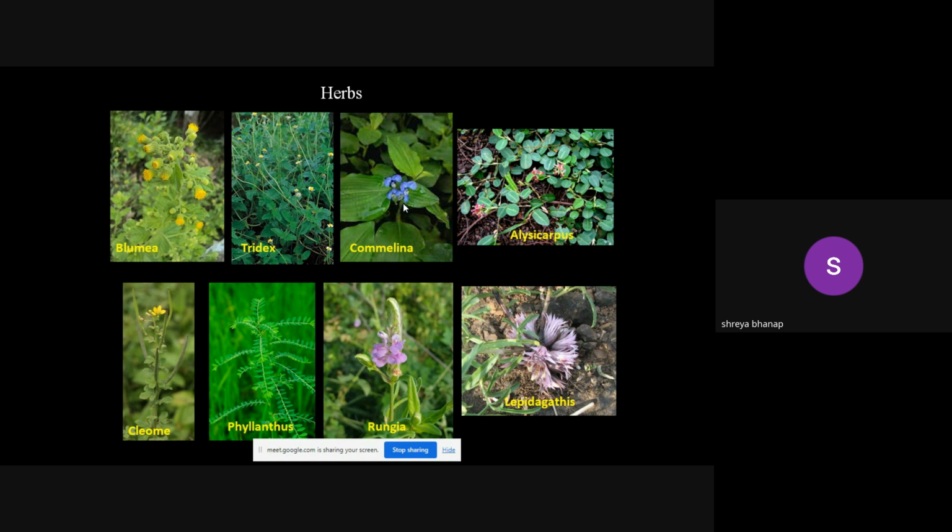These small blue color flowers appear during the monsoon season, but afterwards they dry up and again flower during the next season. Then this is the best ground cover which is native for India, an indigenous plant for ground cover, which is Alice.